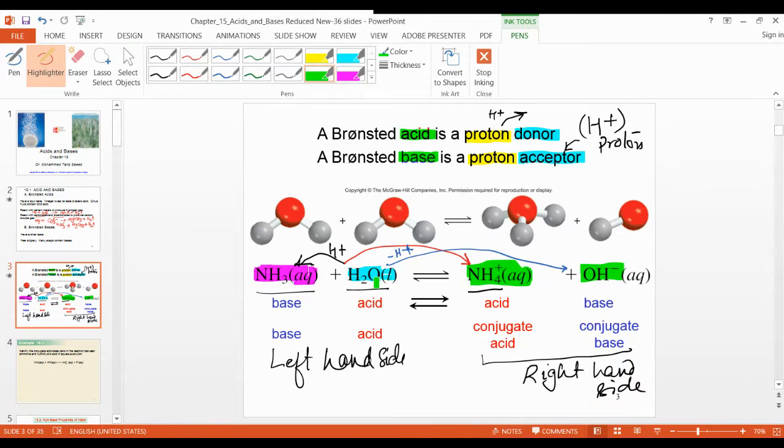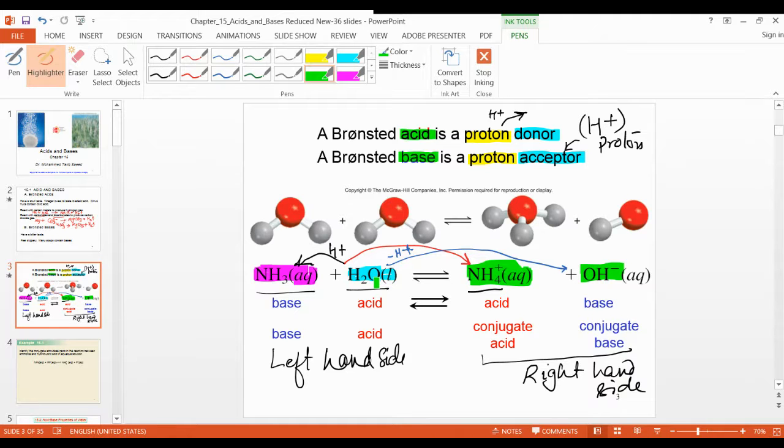So remember that conjugates are always opposite to their parents. Once you decide your parent, suppose your parent is an acid, your conjugate will be a base. If your parent is a base, your conjugate will be an acid. The difference between conjugate acid and conjugate base is only one H plus.